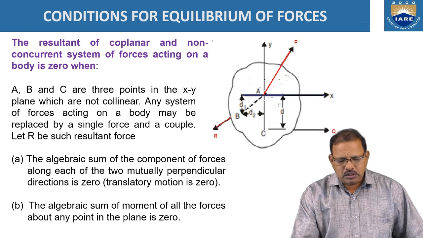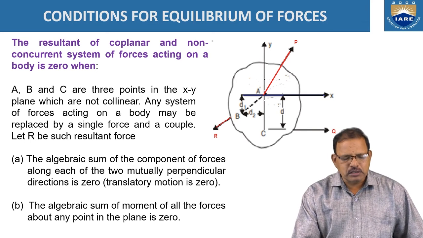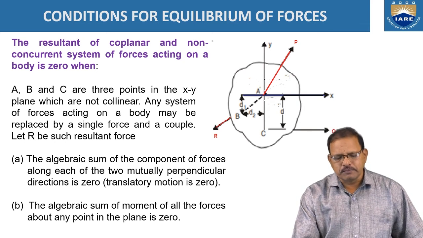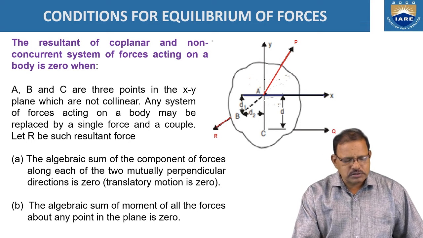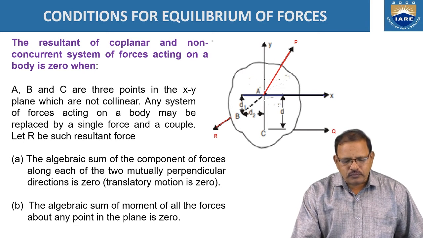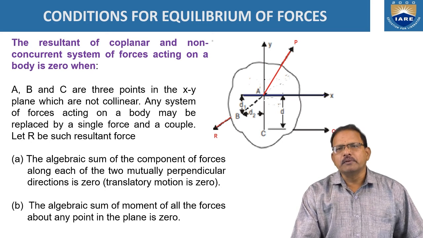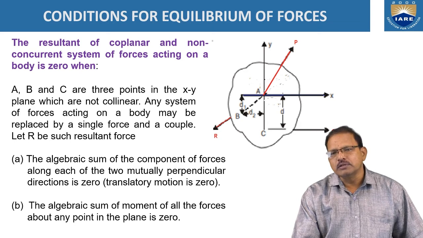Resultant of a coplanar and non-concurrent system of forces acting on a body. Here, the forces P, Q, and R are acting on the body. These forces are coplanar, acting in the same plane, but non-concurrent. The lines of action of all the forces do not pass through a single point. Then, in order to satisfy the equilibrium condition, sigma Fx should be equal to 0, sigma Fy is equal to 0, and sigma M is equal to 0.